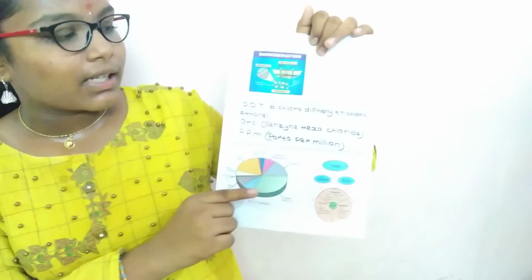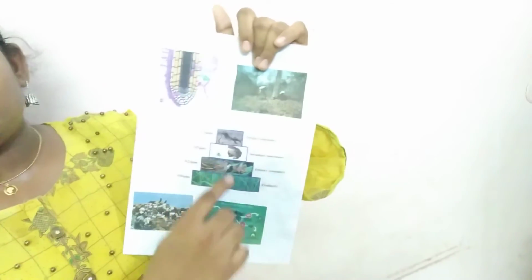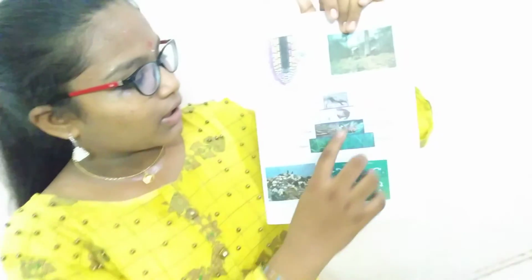Now I'll say DDT, trichloroethene, BHC, benzene hexachloride, and ppm, parts per million. And this is the picture for ppm, parts per million. You can see here.